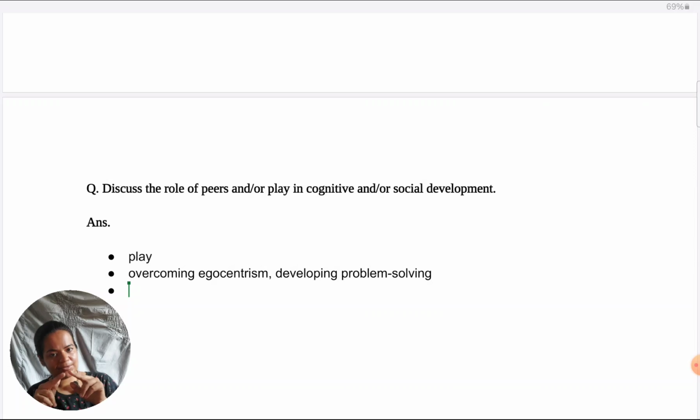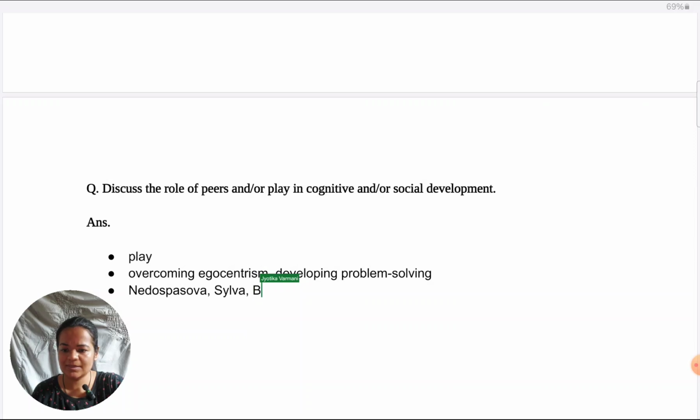So make sure that you just mention these are the factors or areas of development which I will be looking into and which studies will be supporting. Then have an independent paragraph for what is egocentrism and what is overcoming it in the body of the answer and show your understanding over there. As far as overcoming egocentrism is concerned, that is supported by the Nedos-Pasova study. I'm sorry if I'm mispronouncing. So I will just mention here that this is the study I'm taking for it. And as far as developing problem solving is concerned, the Silva, Brunner and Genova study is the one which I'm going to take. So this is what my introduction should look like.